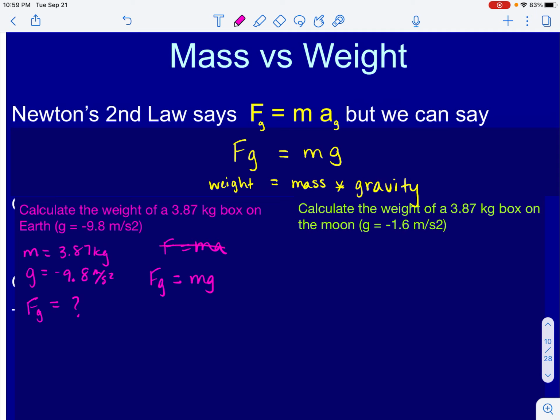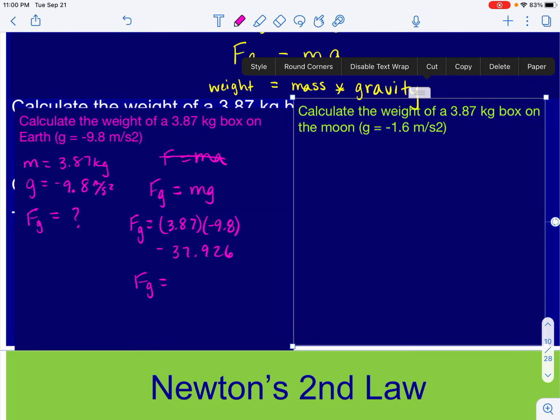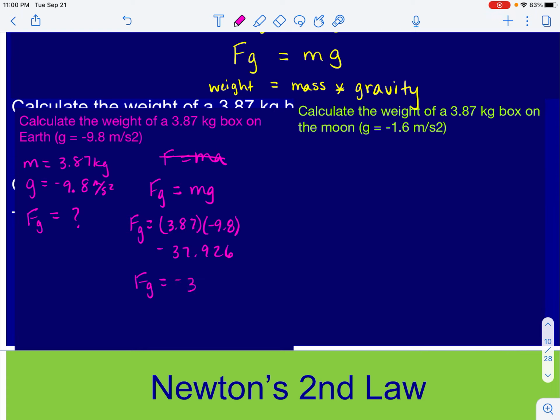Okay, so we're just going to go straight to Fg equals mg. So I'm calculating the weight of my object by taking the mass and multiplying it by the acceleration rate. So when I do that, I get 3.87 times negative 9.8, and that's going to give me negative 37.926. And so with my sig figs, I would say that the weight of the object is negative 37.9 newtons. Now, you may be thinking, oh, that's weird. Why did she make it a negative?